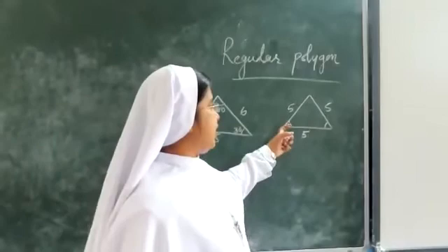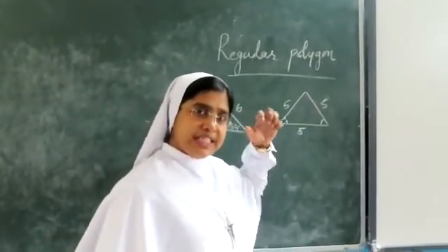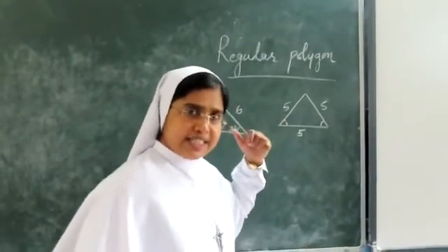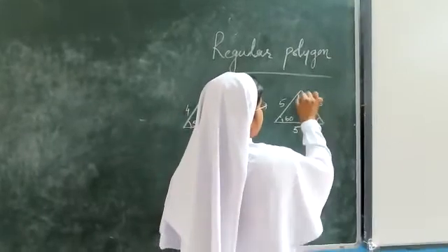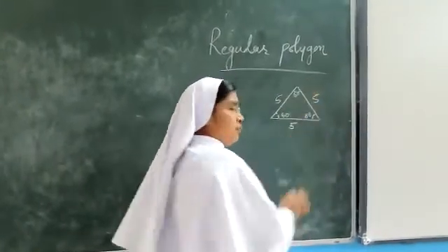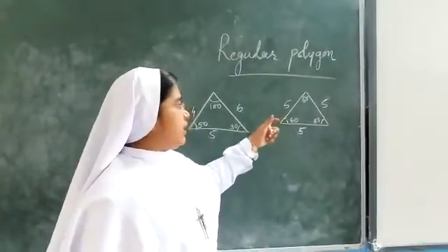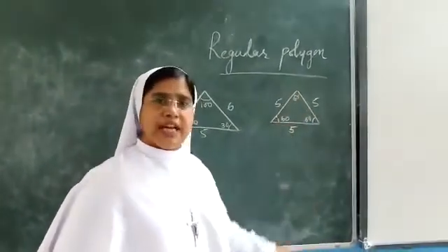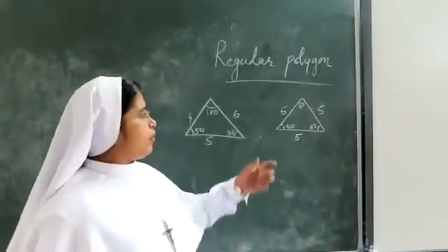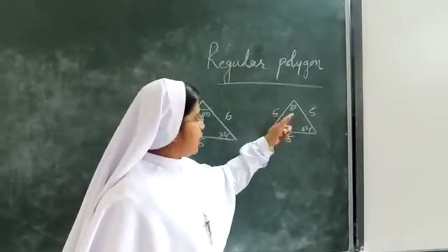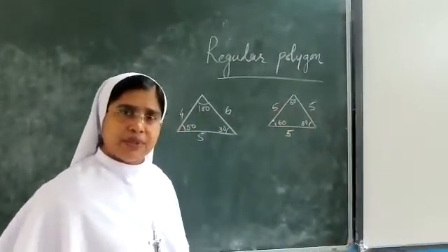If it is 180 and the angles are supposed to be equal, how much is each angle? 60 each, so we get 180 in total. According to chapter 1, if all the angles are the same, then the sides opposite to each angle will also be the same. We have studied that in the first chapter, I am not going to repeat it. So here the angles are the same and the sides are the same.